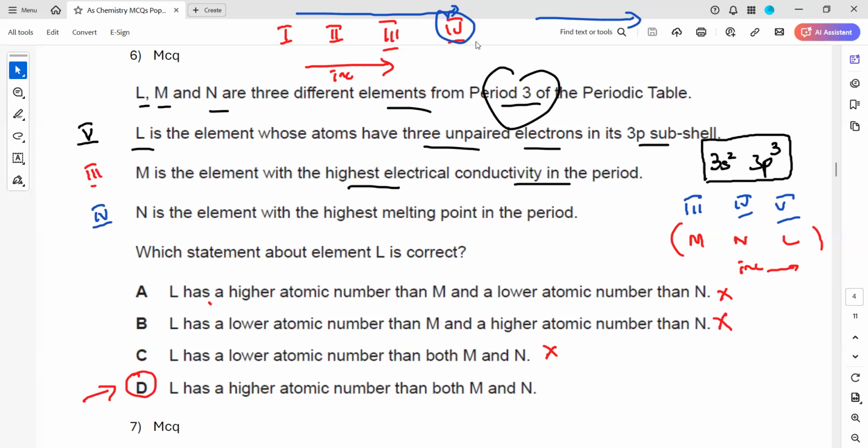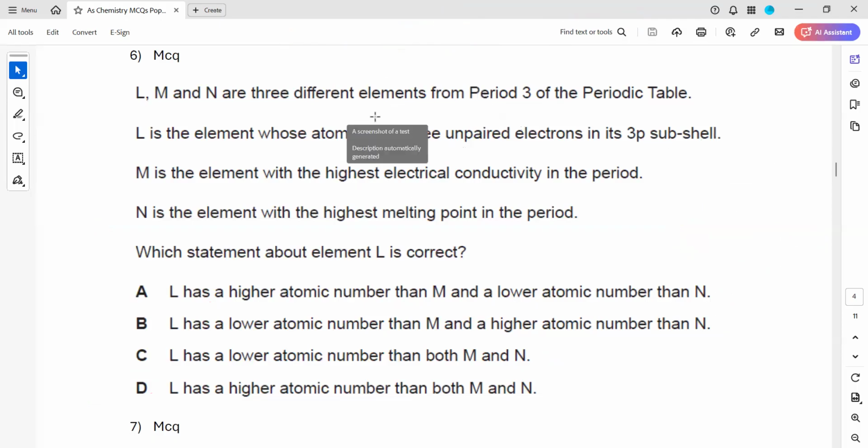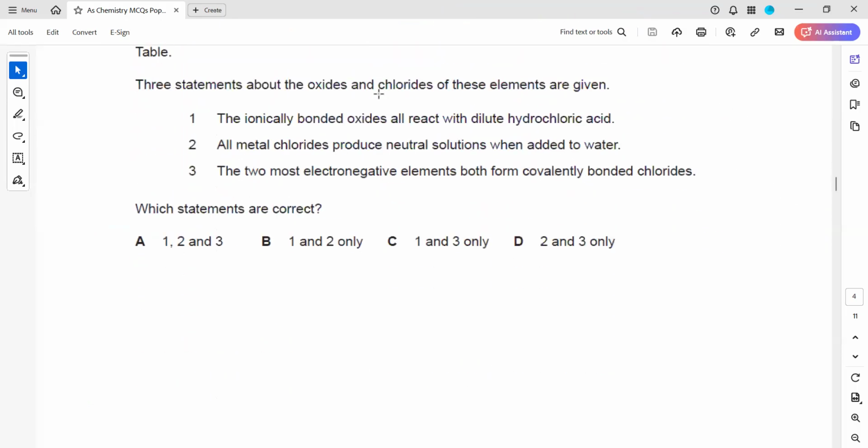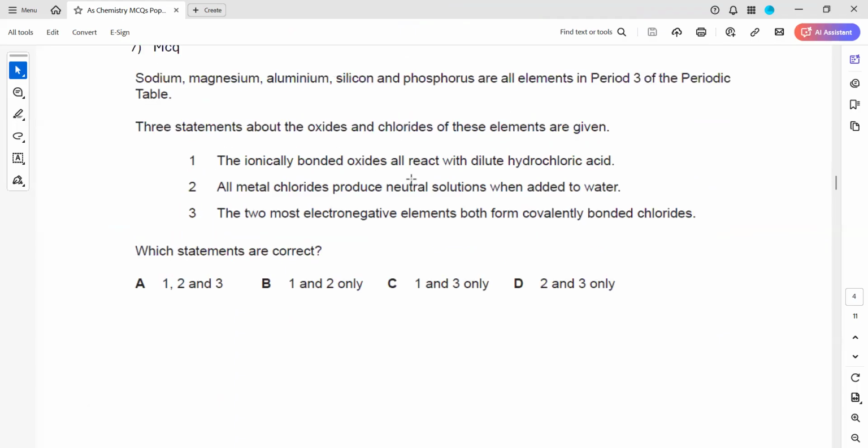Is it clear? Question 6 related to the pop quiz. 12. So whenever, if it was p4, it means that it is a group 6 element. If it is p5, like 5 electrons in the p orbital, it means that it is a group 7 element. If it is 6 electrons in the p orbital, it's a group 8 element.